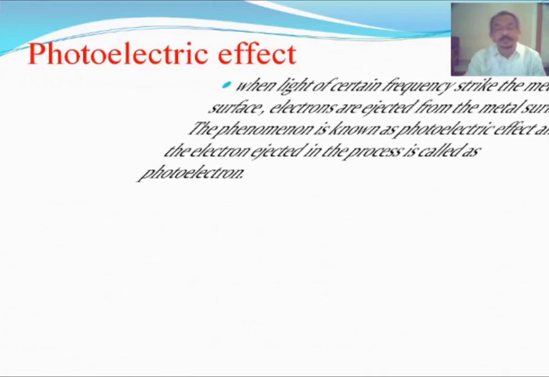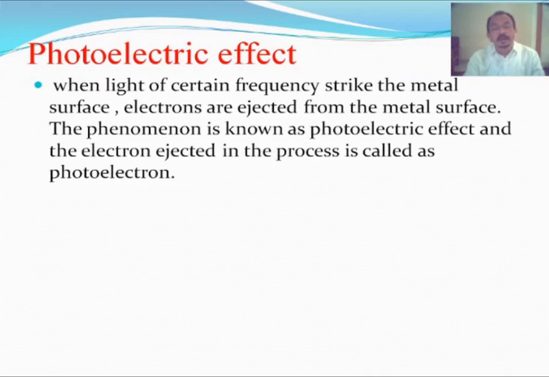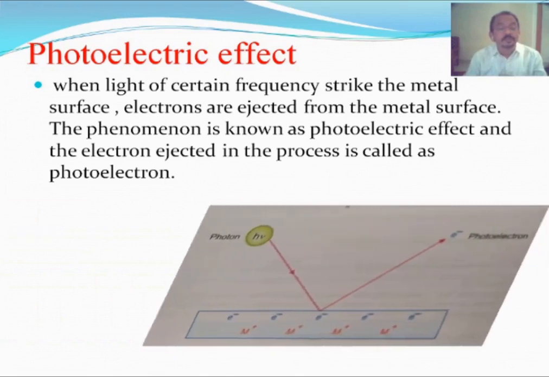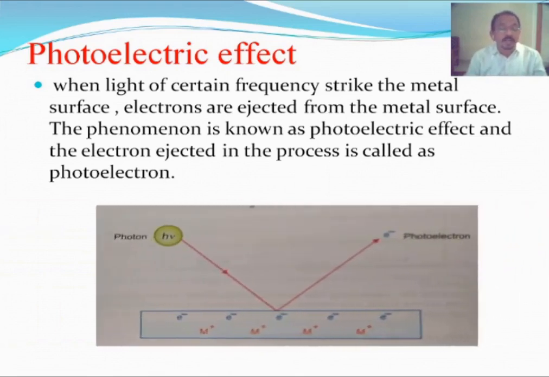The photoelectric effect is explained with the help of this figure. If photons or radiation of a certain frequency fall on a metal surface, now this is the metal surface, which consists of electrons and the positive kernels or positive metal core.